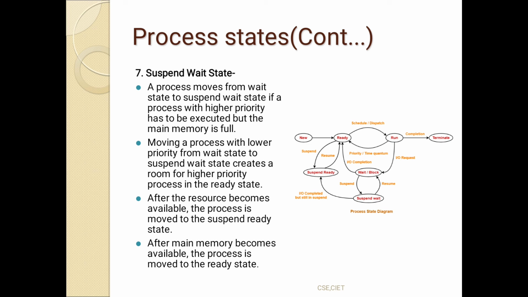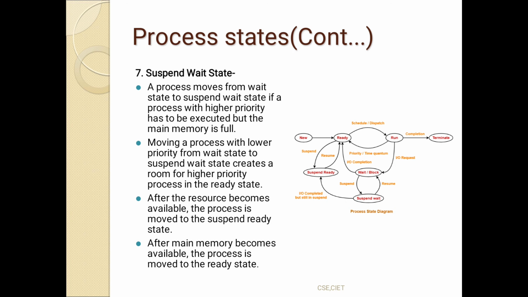A process moves from the wait state to the suspended wait state if a process with higher priority has to be executed but the main memory is full. Remember this point. The suspended wait state is connected to the wait or blocked state, but the ready state is connected to the suspended ready and then the blocked state.